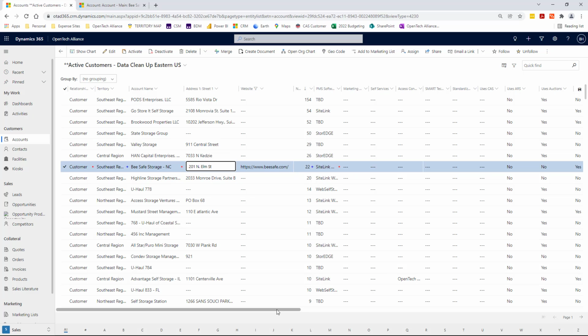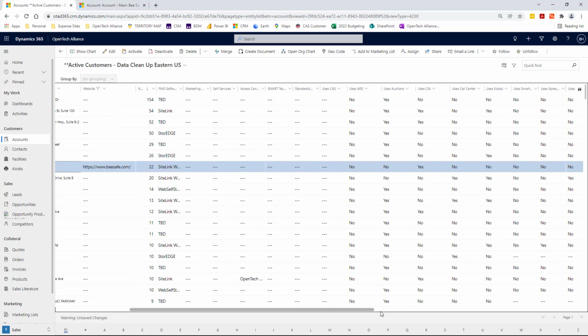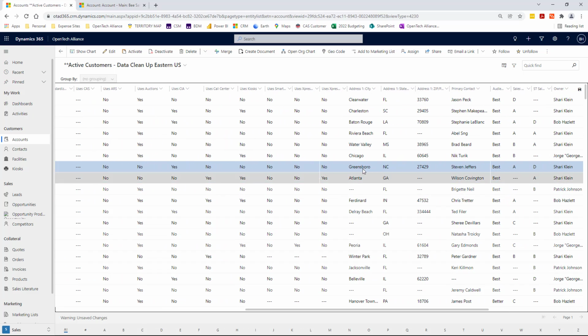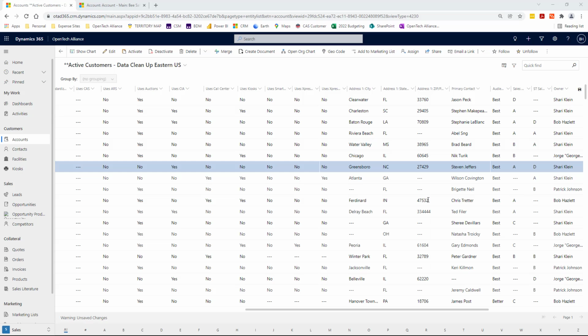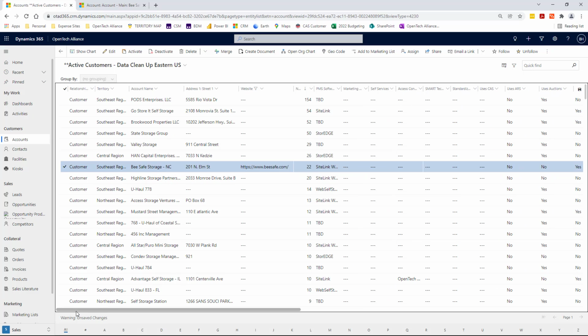Over here to the right I have city and state, and they look like they're already populated: Greensboro, North Carolina, 27401. So let's adjust this one here. Pretty straightforward, relatively easy. But why is that street address important? The CSMs know why, the SAMs know why. It's because we can find the exact location of their headquarters, and we can see lots of things in Google Earth that would help us better understand that particular client.